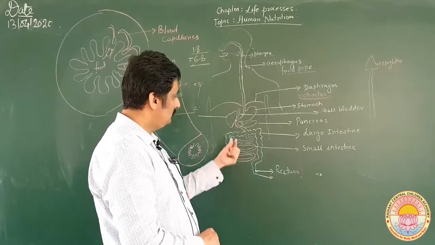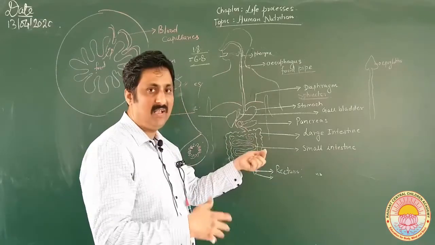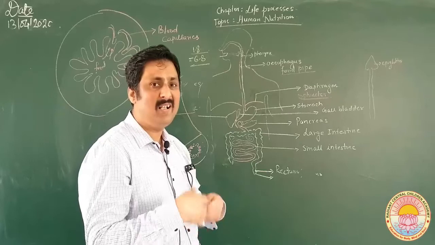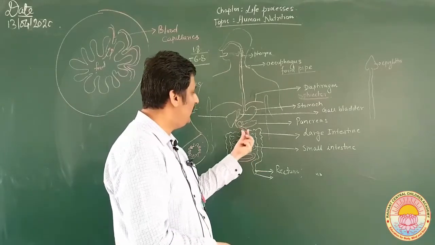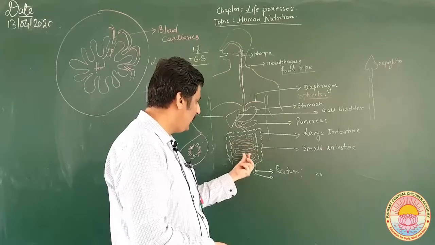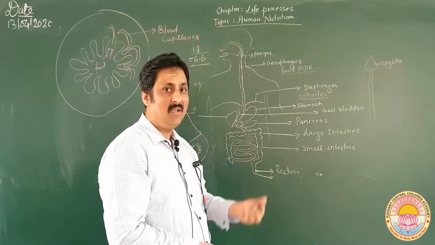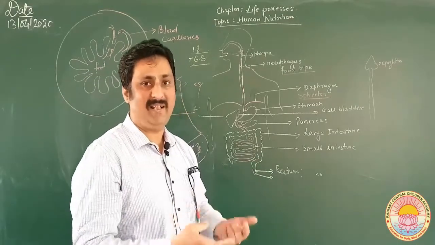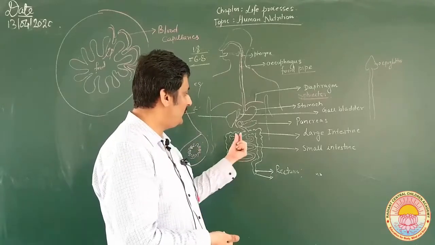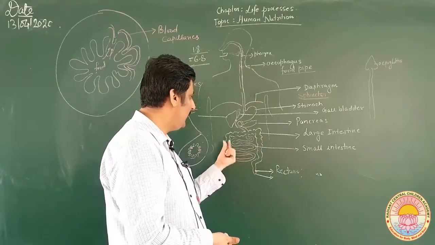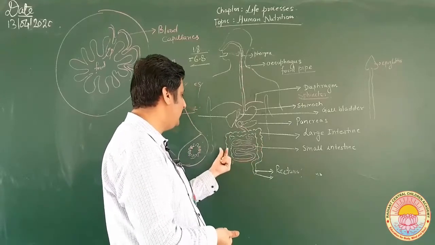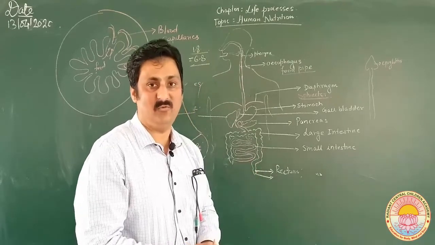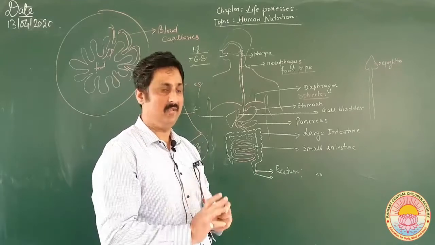Okay, now the absorption, naturally I have told you, takes place in the small intestine, and the food which is now undigested moves through the jejunum and ileum and enters the large intestine. In the large intestine, certain absorption of water and important nutrients may take place, and the undigested food passes through the various parts of the large intestine, that is cecum, colon, and then rectum, and finally it is discharged outside.